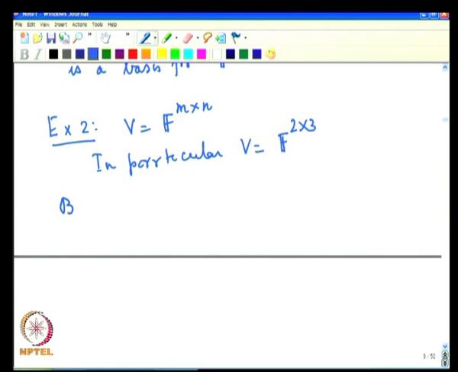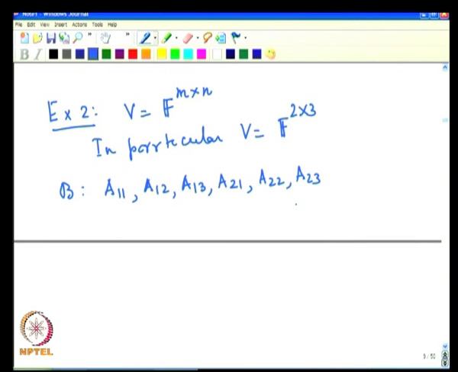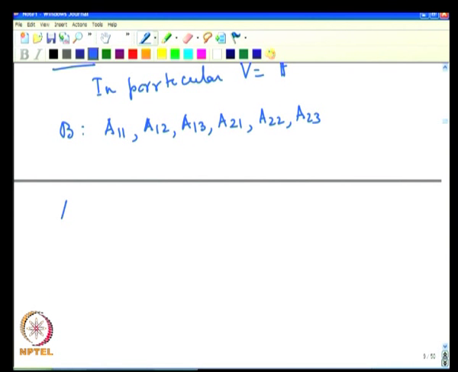Then we are going to look at a set B which consists of the following matrices A11, A12, A13, A21, A22, A23. All these A's are matrices, and what are they?